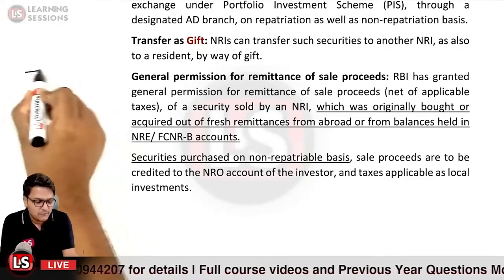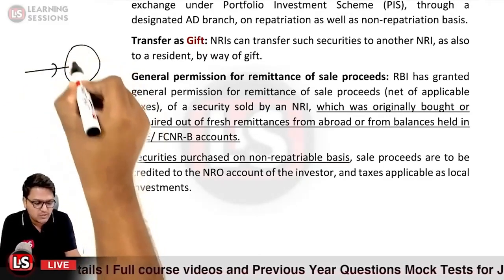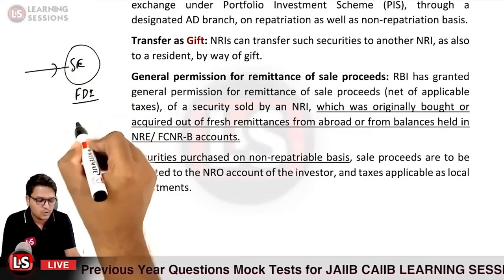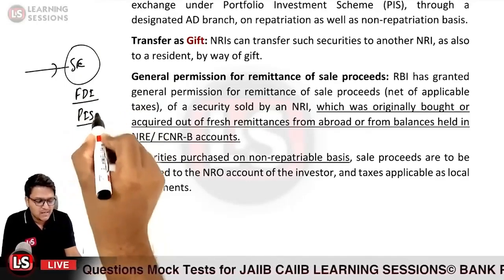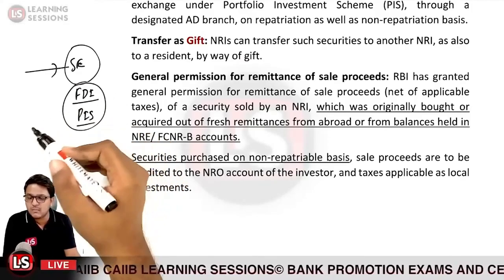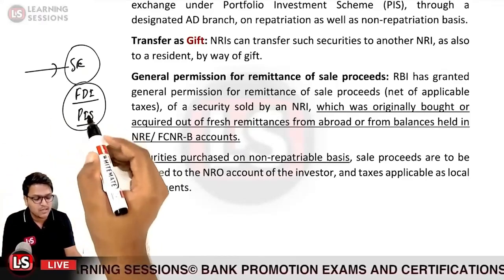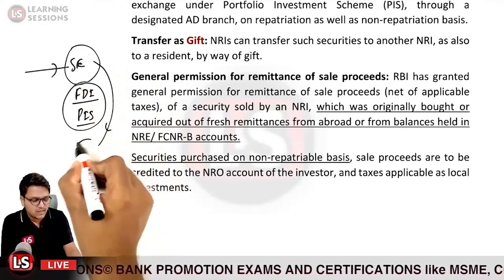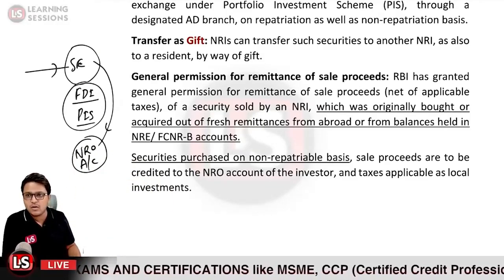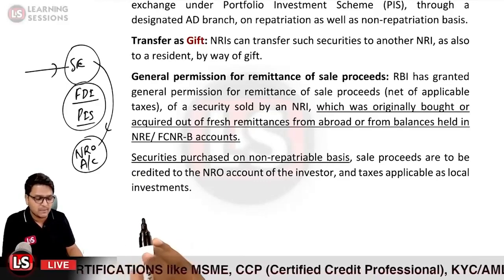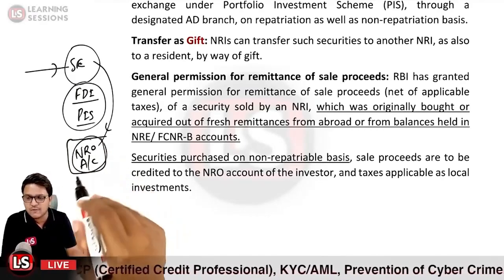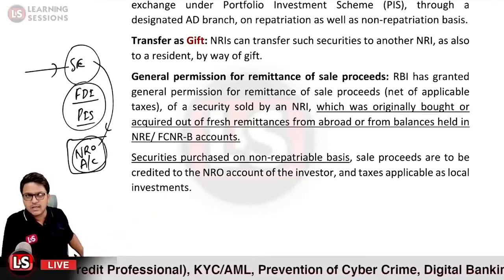So if he invested money into the stock exchange, whether through FDI, through let us say PIS or any other scheme, on a non-repatriation basis, meaning he will not be taking back the money to the foreign country, in that particular case, when he sells the security, after paying all the applicable taxes, the proceeds of these securities will be credited to the NRO account and not to the FCNR or NRE accounts. Is this point clear?